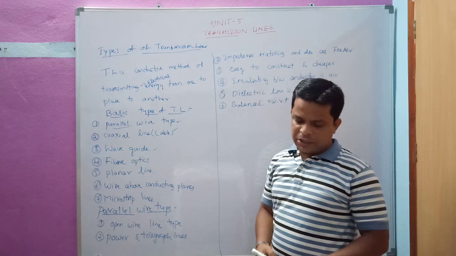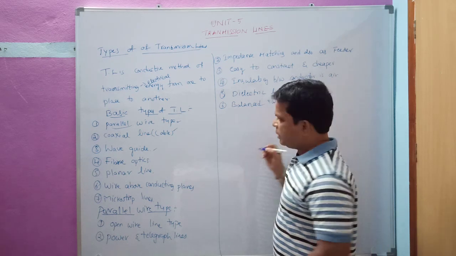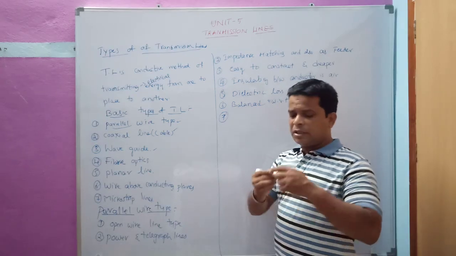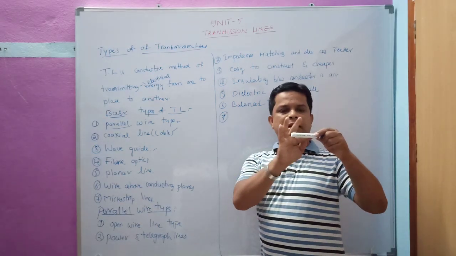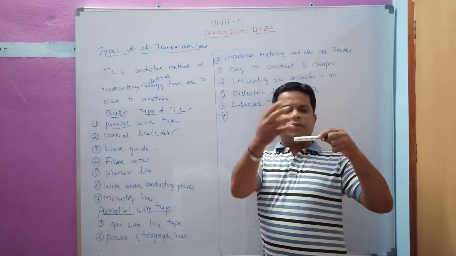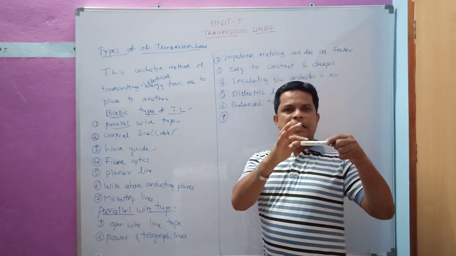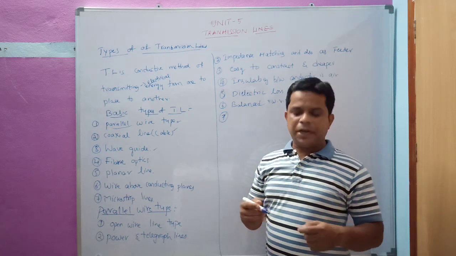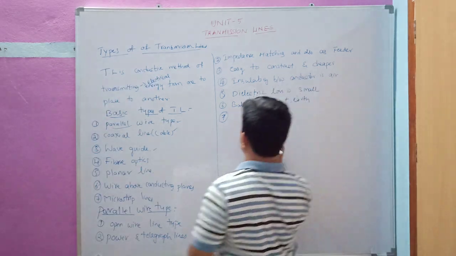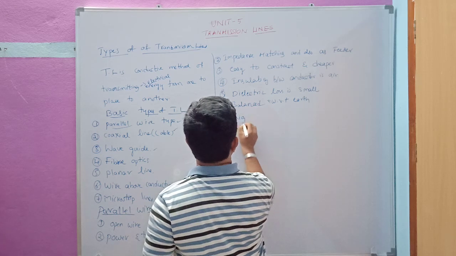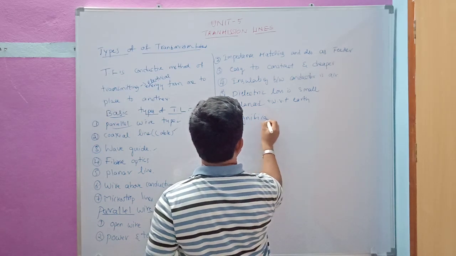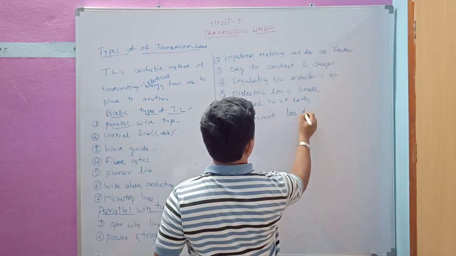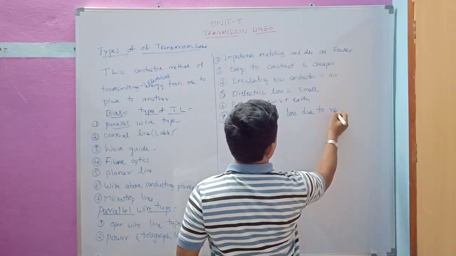Next, there is a significant loss due to radiation. These types of lines suffer because most of the power traveling on the line escapes out due to the radiation effect. The loss which occurs here is the radiation loss. Significant loss due to radiation.